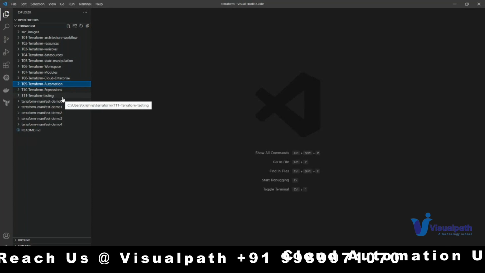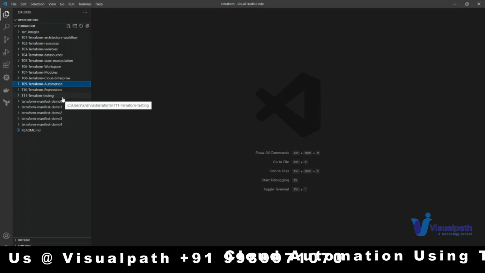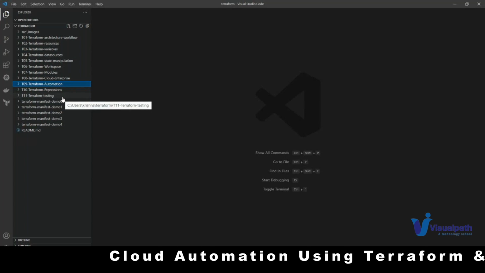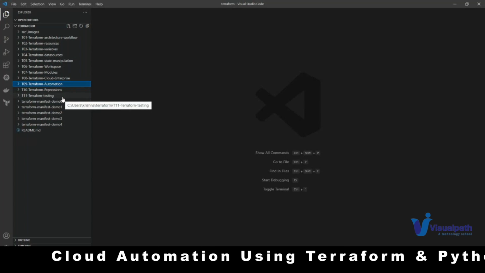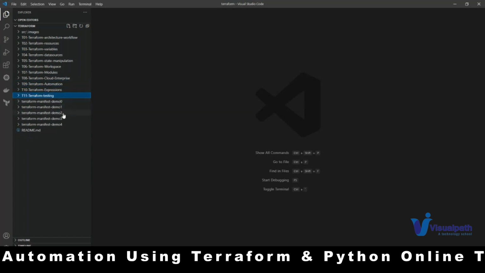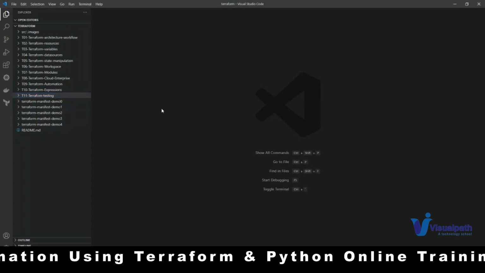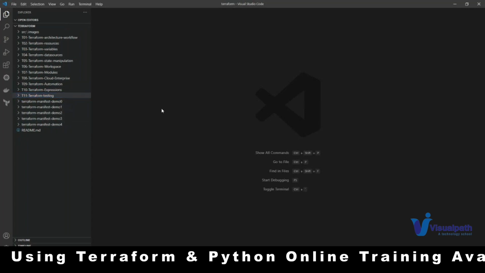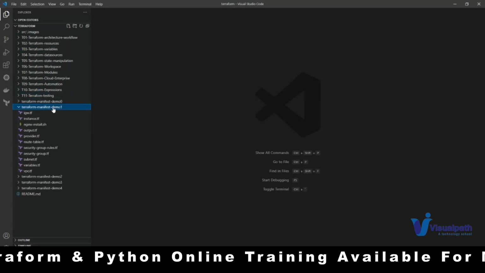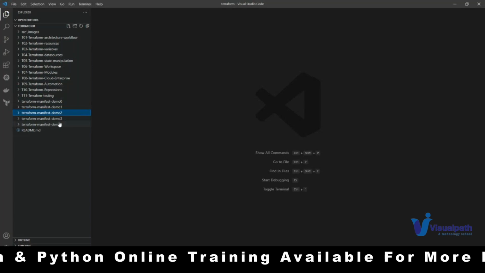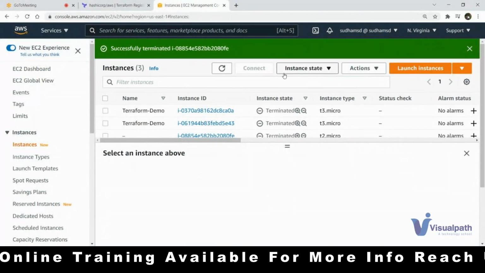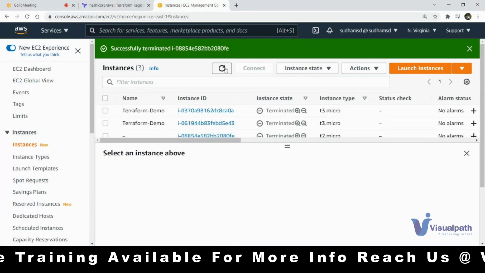How will you do your unit testing and say that your Terraform configuration files are written properly and as per the expectation? Okay, so for that you need to write unit tests. So how to write Terraform unit testing as well, that will be discussed. There are so many demos as per the real-time environment. Don't worry too much about the real-time environment. That will be shown in the demos here. You can see we have so many Terraform examples. Okay, so this is how the core structure is designed actually. Yeah, any questions you can ask me right now.